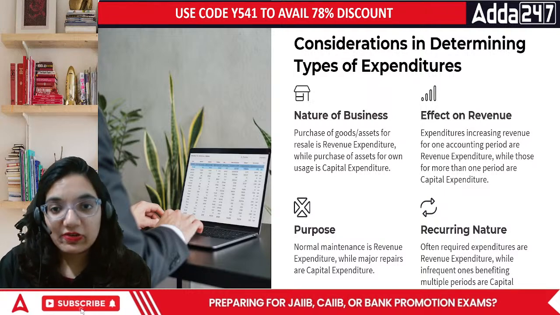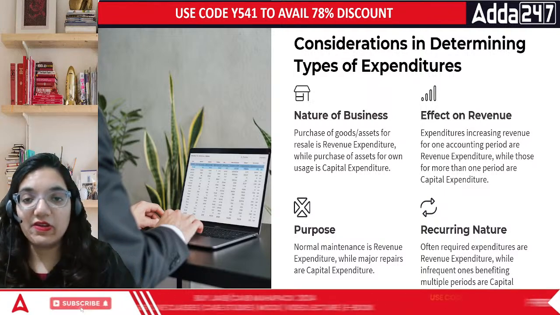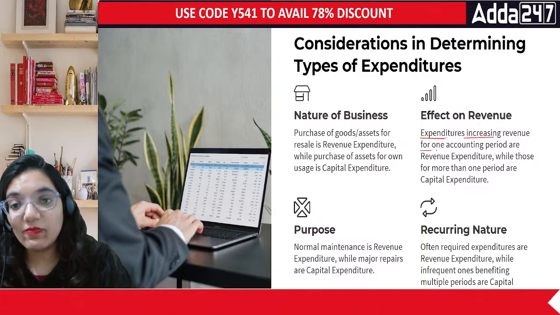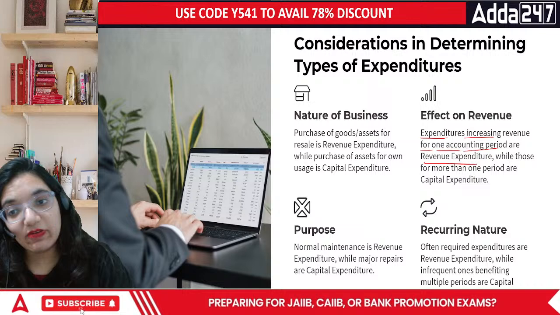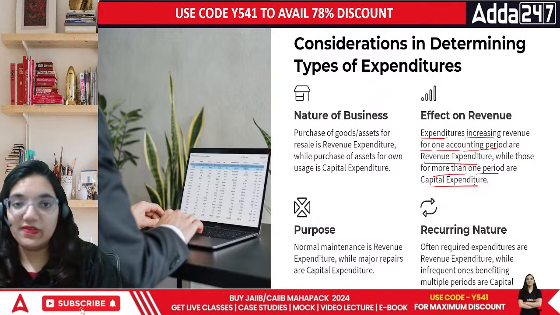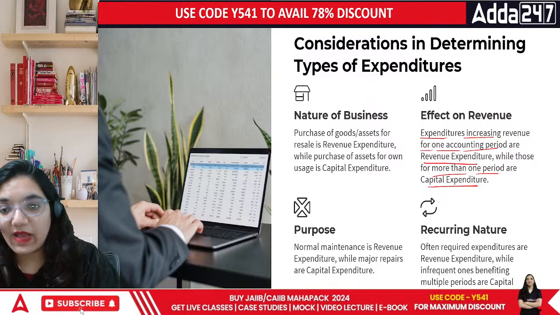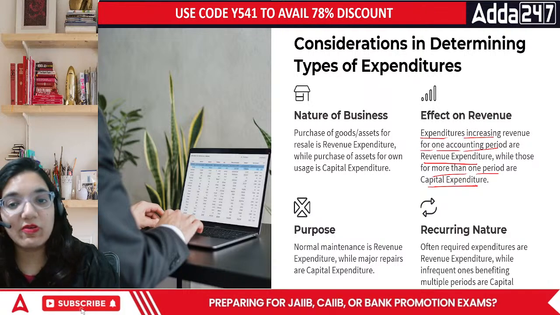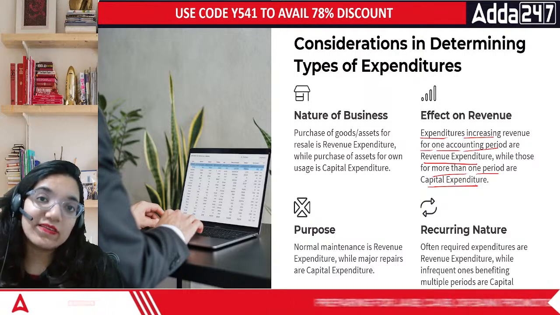We talk about the effect on revenue. In terms of the effect on revenue, how do we look forward to? The expenditures increasing revenue for one accounting period are revenue expenditure, while those for more than one accounting period are capital expenditure. There's a difference. In terms of capital expenditure, it is for more than 1 year. I'm going to use this pen for a good amount of time, but I won't use that normal wali cheese.